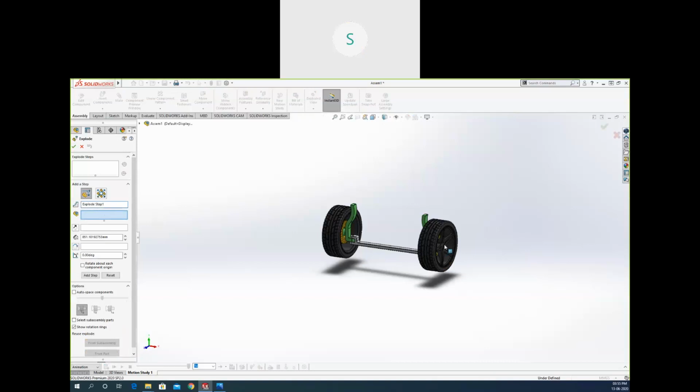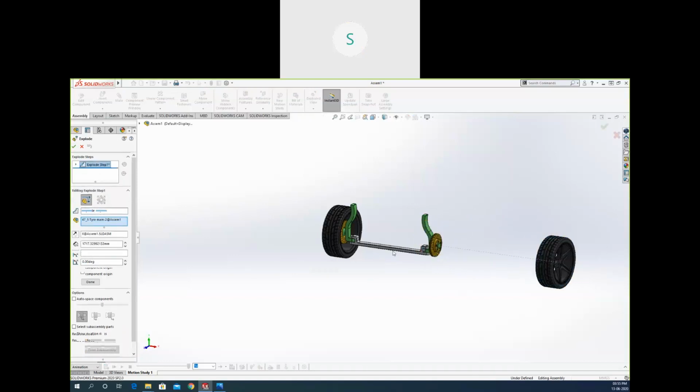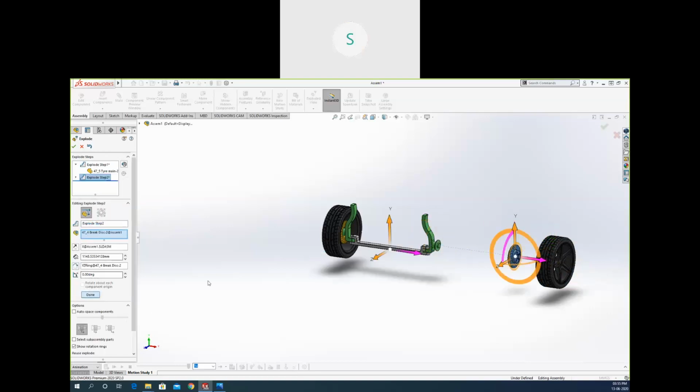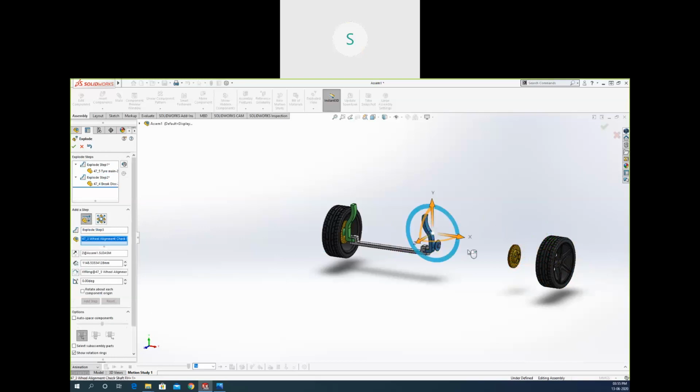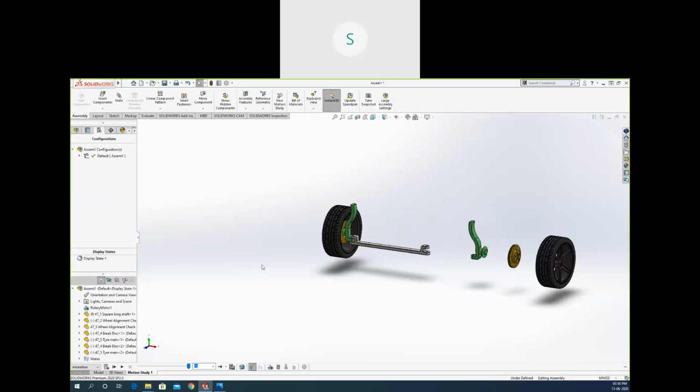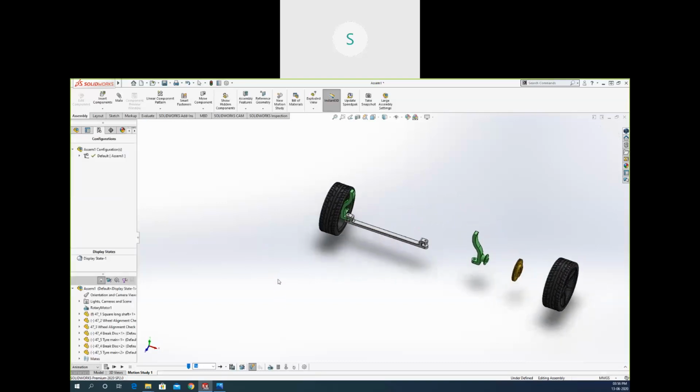So select the component, need to move like that, move it outside. Okay, so add the step here. This is the done option. Select the second part, click on done, select the third component. If you have any pin here, you have to move that pin first, but right now I don't have pin. Click OK. So this is the animation like that.